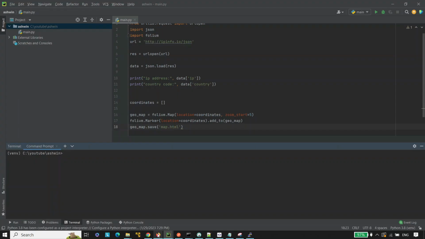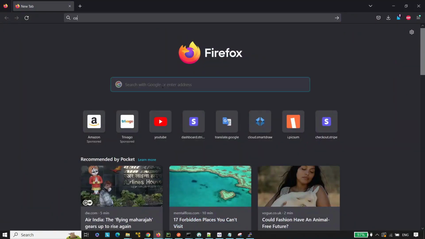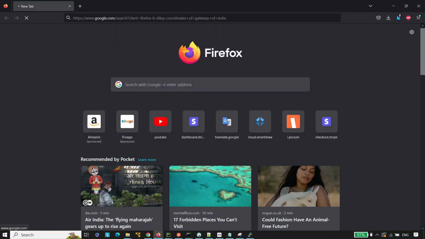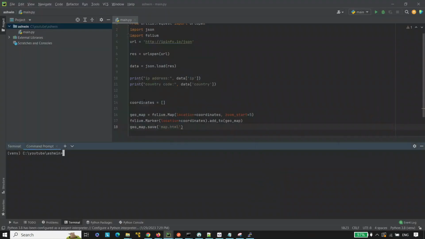Open up your favorite browser and search coordinates of any place. So coordinates of Gateway of India. Now copy these coordinates and paste here and remove the north and east from the list. Now let's run the program.